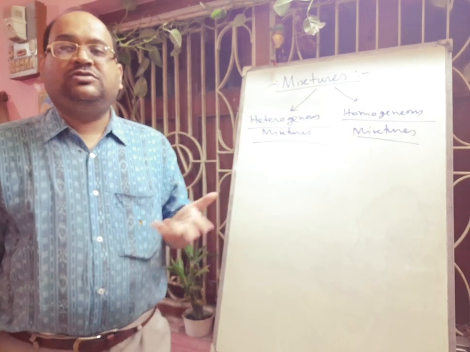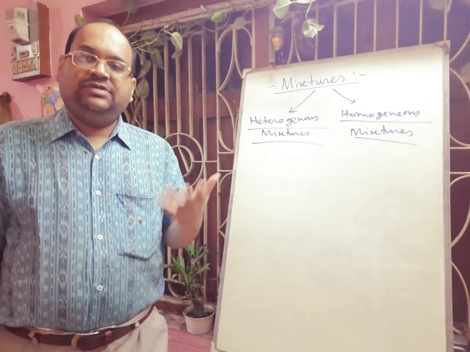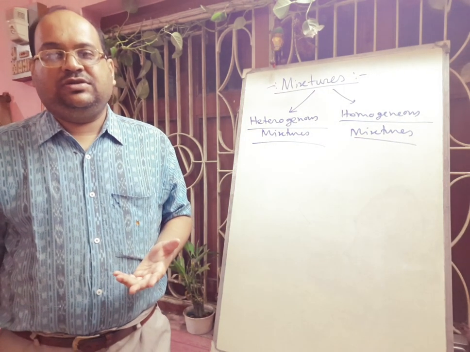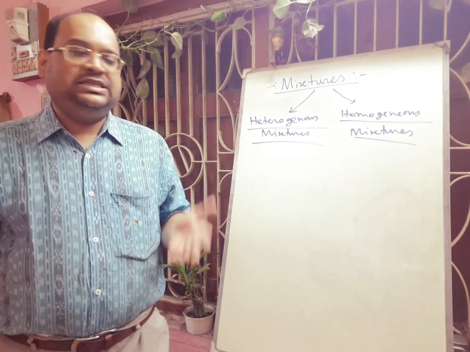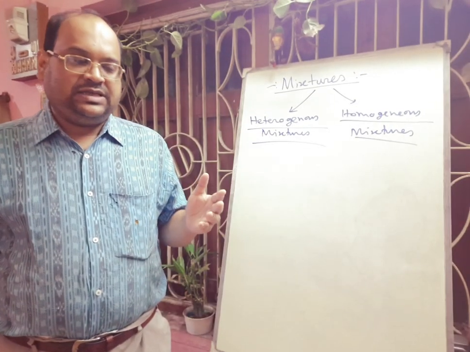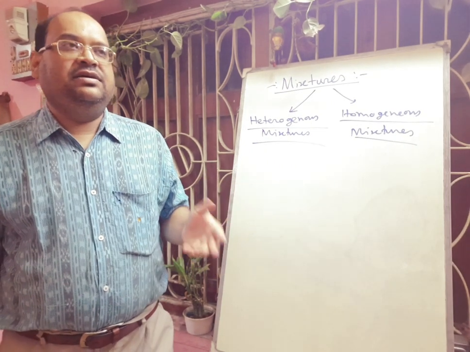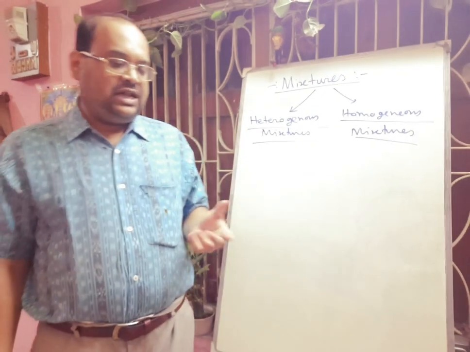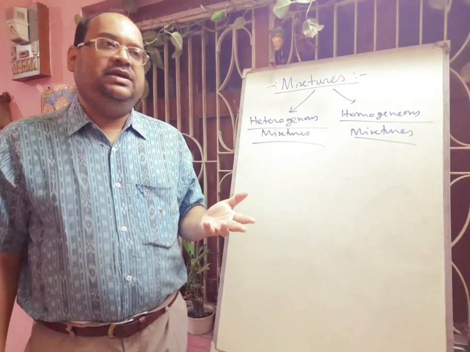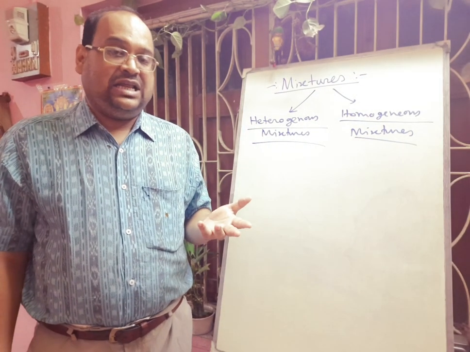You can think about soil. Soil is a heterogeneous mixture of different types of elements and compounds, and its composition changes from place to place. In some places there will be red soil, the color of the soil is red. This is called laterite soil. That soil may be in some blackish color, black soil.